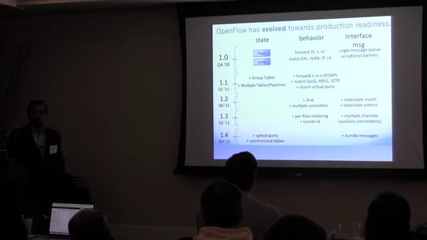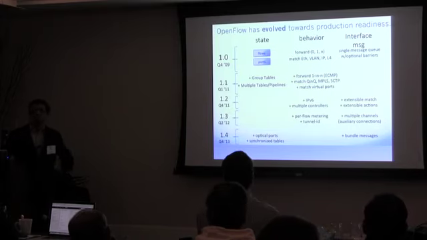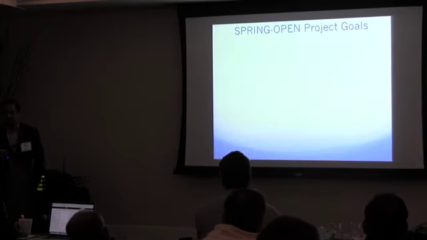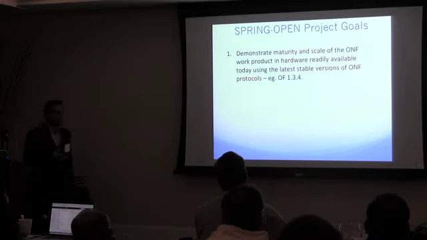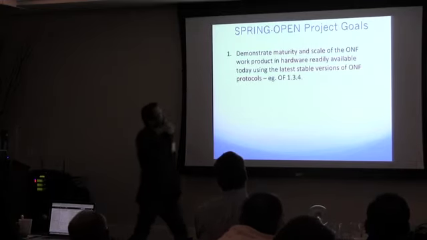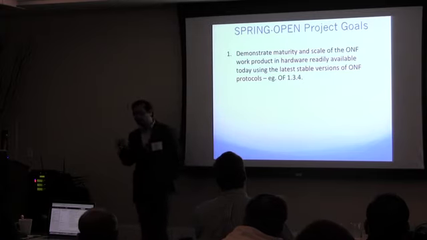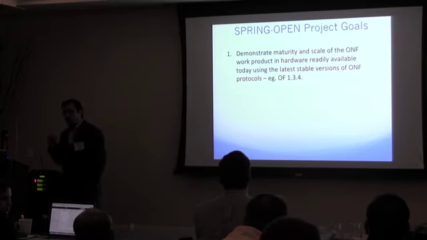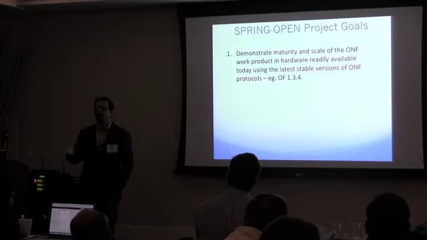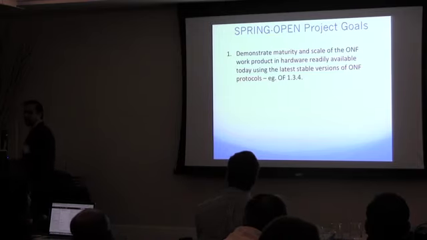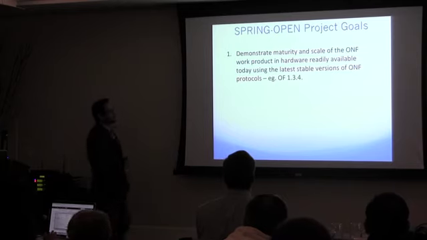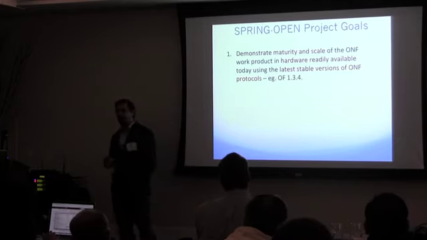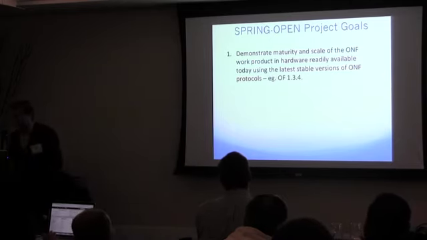So the ONF's technical advisory group felt, what can we do about this? And so here are the project goals. They felt, why don't we start a project that would demonstrate the maturity and scale of the ONF's work product on hardware that exists today. You don't have to wait for new hardware. You can use hardware that exists today, and you would use the latest stable versions of the ONF protocols, for example, OpenFlow 1.3.